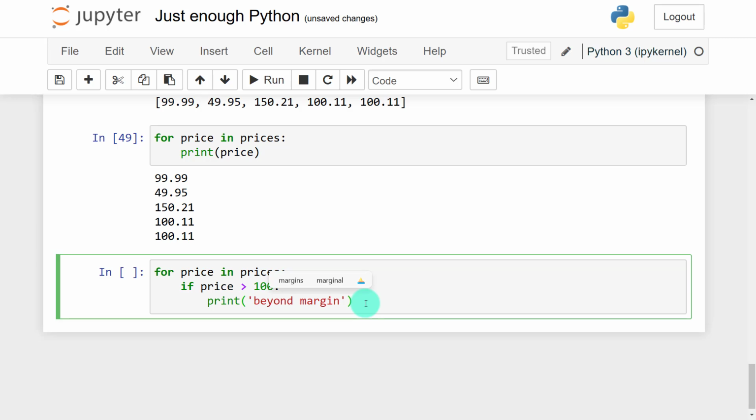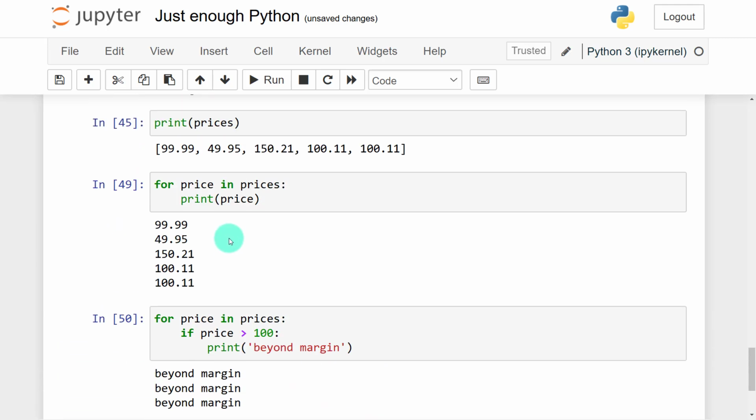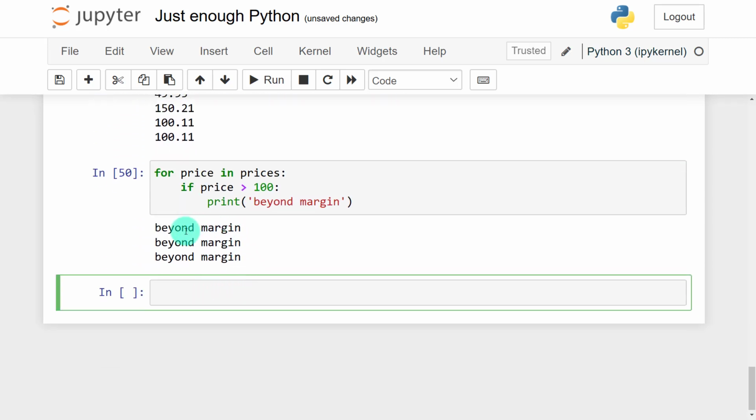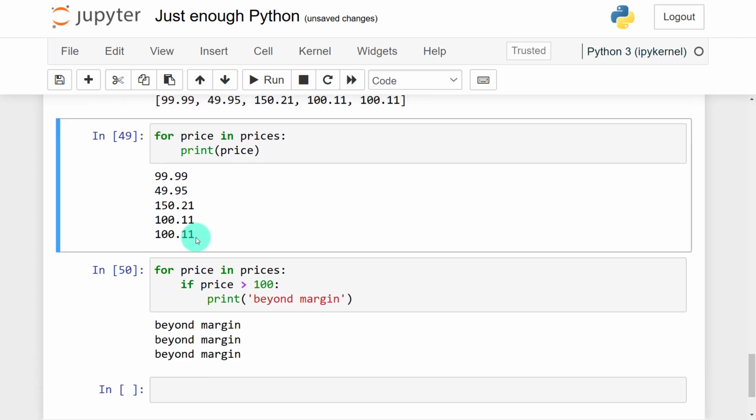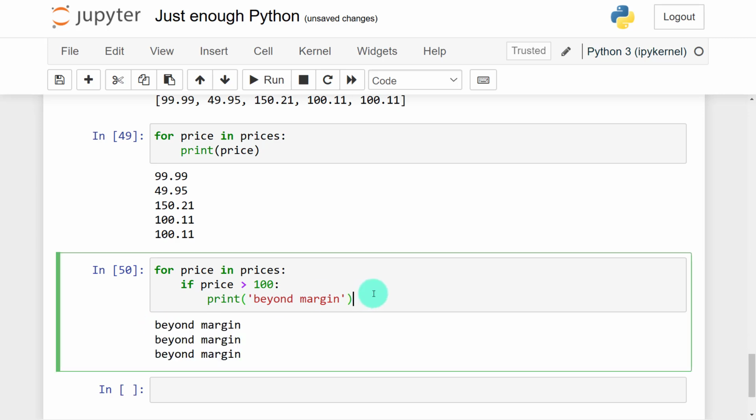So what I'm doing here is looping through every price item. I ask myself, is it greater than 100? Then I print beyond the margin. Let's see. You can see for every price where it is greater than 100, it has printed beyond margin. We can see 3 of them are greater than 100, so beyond margin has been printed 3 times. So that is how loops work.